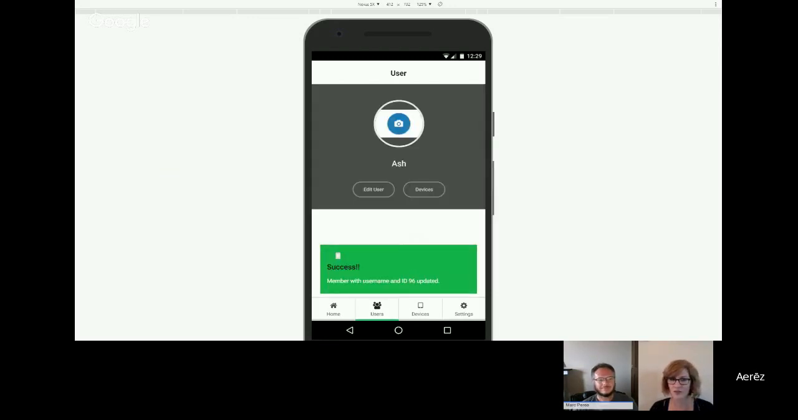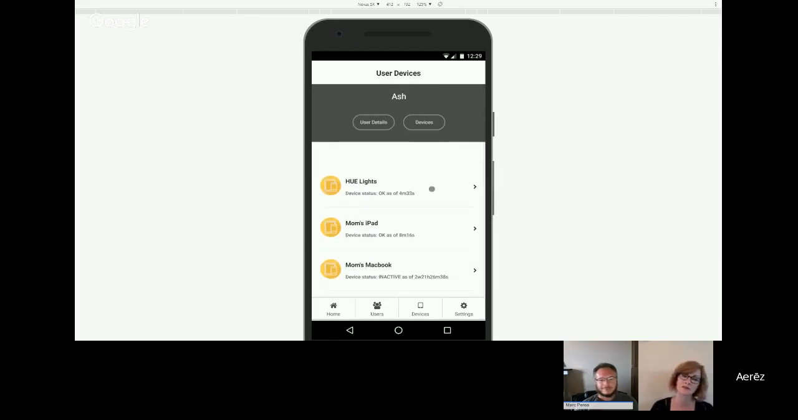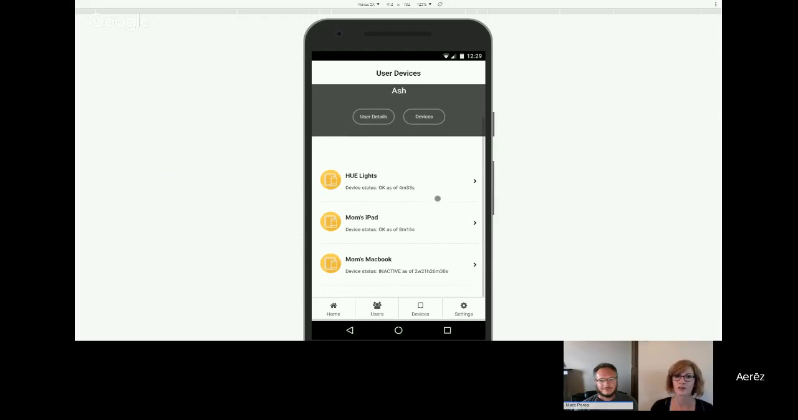So that should be all the information on the edit user screen. Now we can jump over to the devices. This is just a listing of all the devices that have been assigned to this user. So you can quickly and easily see all the devices for that user. And those are the devices that would be paused and the bedtime blocker would go into effect,